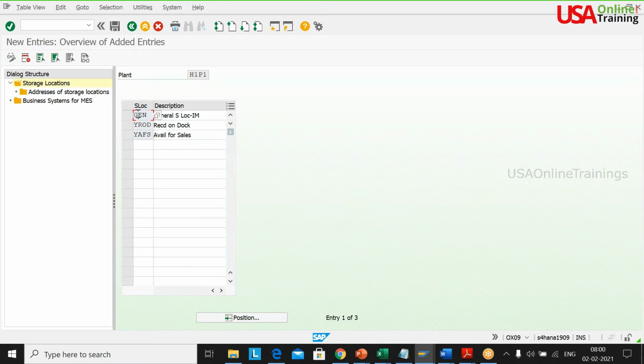If you want to procure consumables and don't want to keep them in the warehouses, suppose you are getting some direct procurement where you are directly issuing to production, at that time you don't want to keep them in the warehouses. That is the IM storage location. So basically everything in EWM is going to be mapped to either YROD or AFS, right?